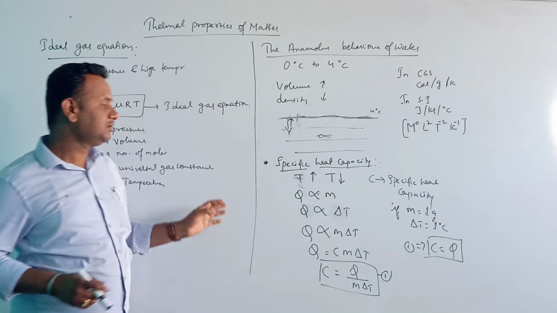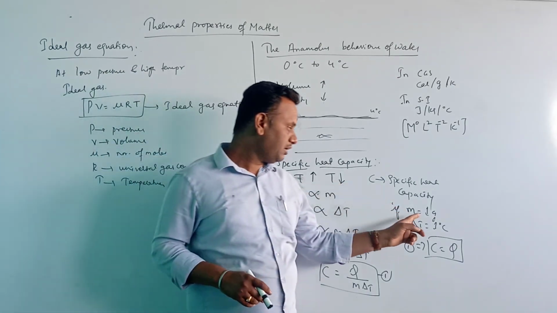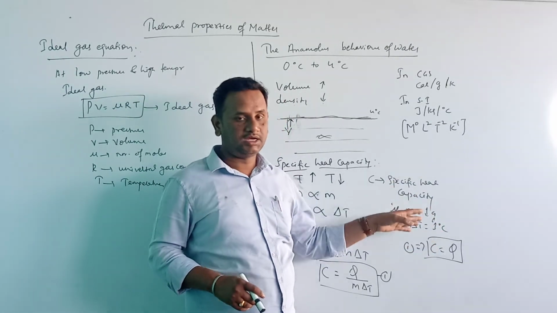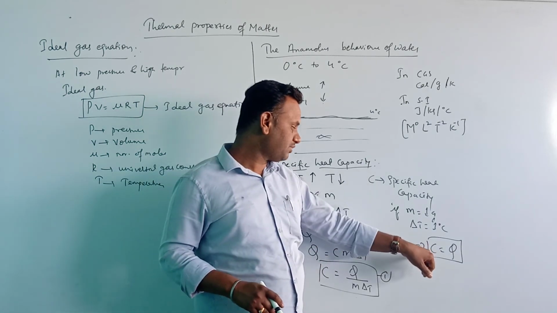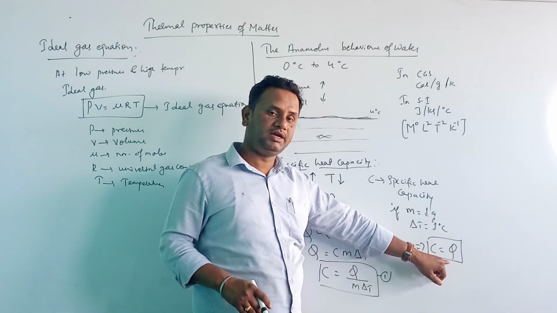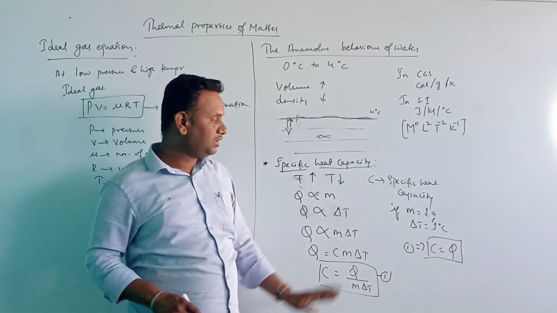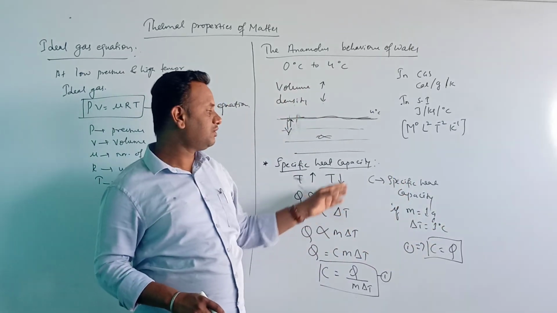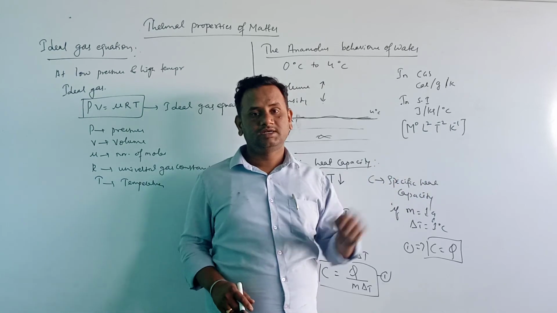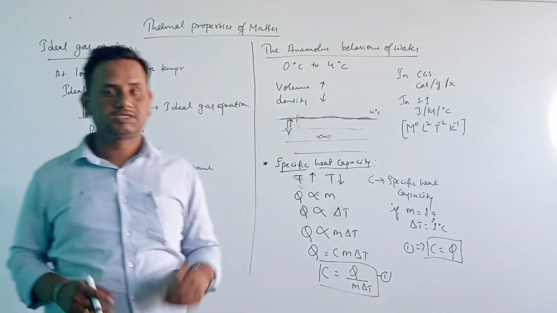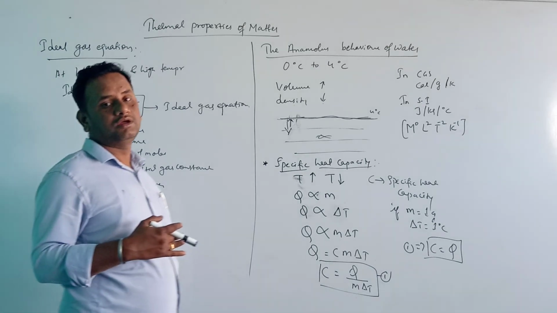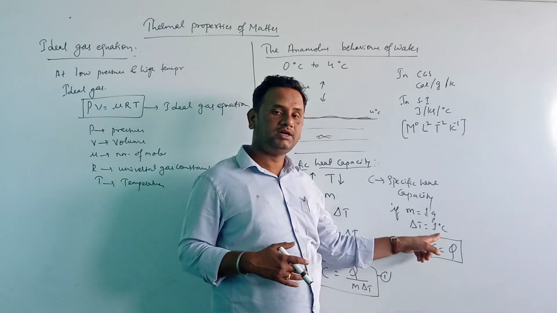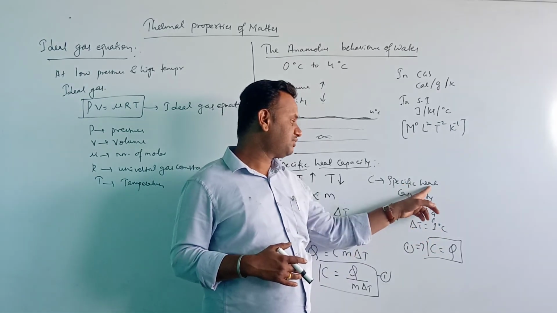If the mass is 1 gram and the temperature change is 1 degree Celsius, in this case the specific heat capacity and the amount of heat become equal, only when m is equal to 1 gram and the temperature change is 1 degree Celsius. So that is how we define specific heat capacity: the amount of heat required to raise the temperature of a substance of mass 1 gram by 1 degree Celsius.